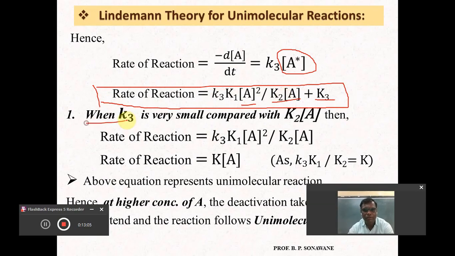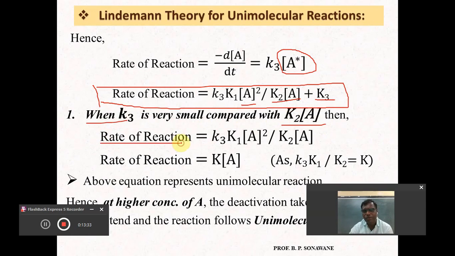Here, we compare the rate constant of decomposition, meaning the rate constant for the formation of product, with the rate constant of its deactivation and the concentration of reactant. When K3 is very small as compared to K2 into A, it means K2 into A is much greater than K3, so the concentration of reactant A is very high.